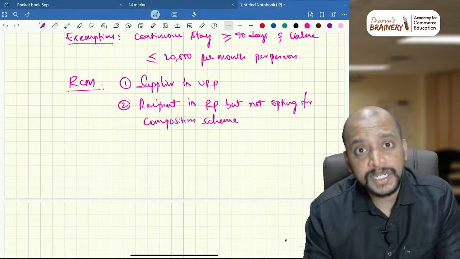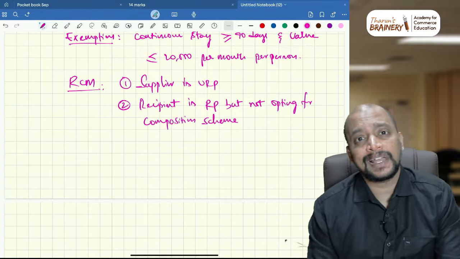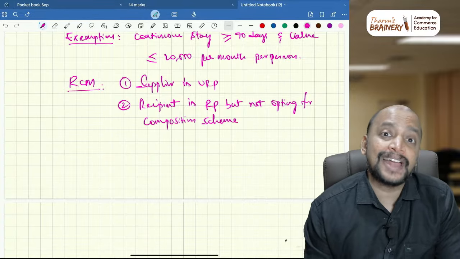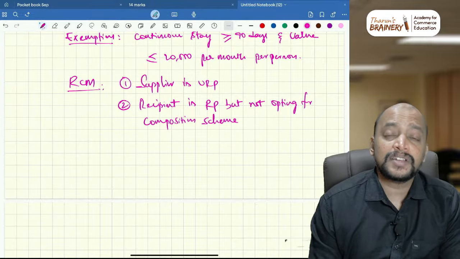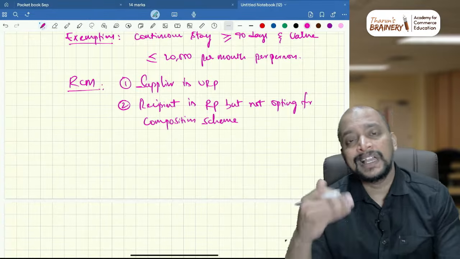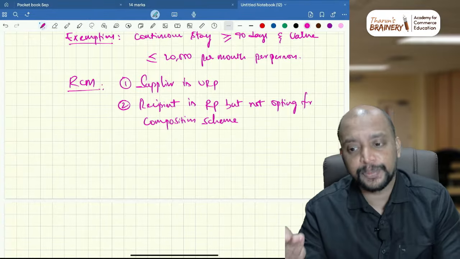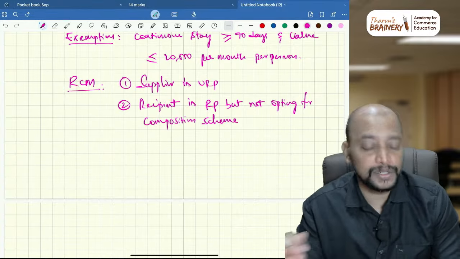You cannot go for appeal. There are some non-appealable orders. In that, seizure order is a non-appealable order. And order for payment of tax dues in installments, for that also appeal is not possible. And order for transfer of proceeding from one officer to another officer, appeal is not possible. And with respect to prosecution order, that is imprisonment order, appeal is not possible. So in case of seizure, appeal is not at all possible.